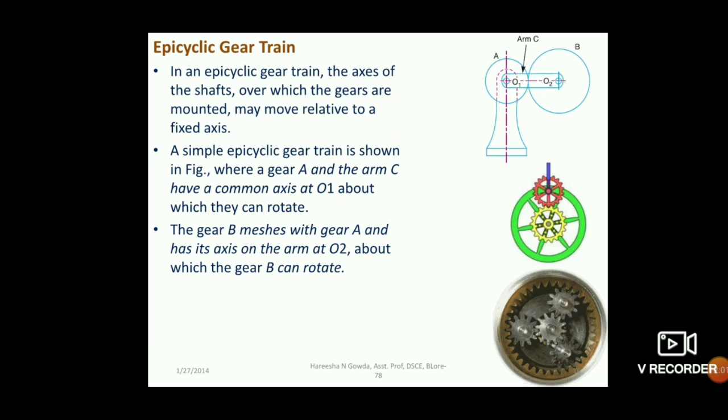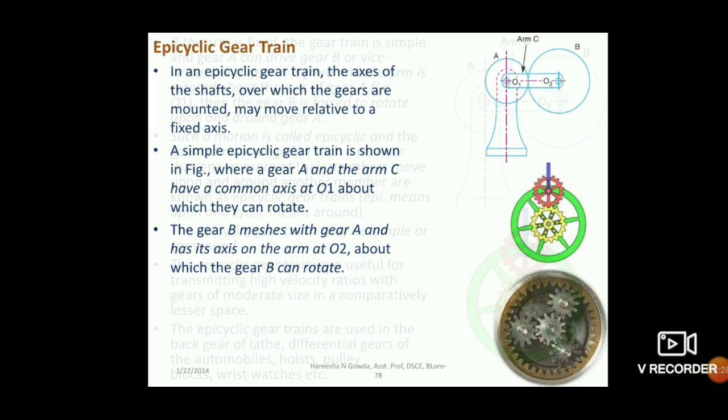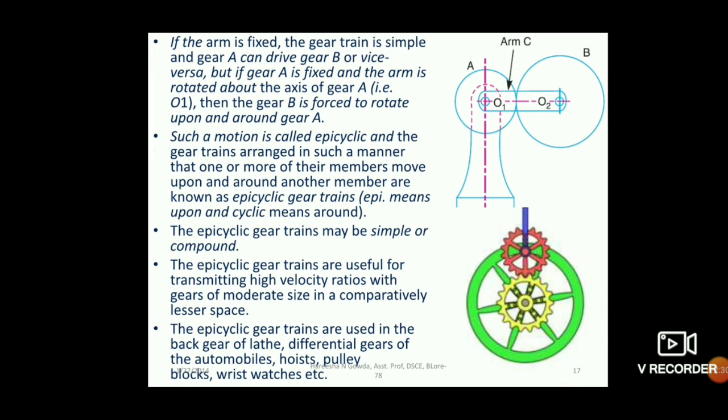That means O2 can revolve around. So what happens? Gear A can rotate, gear B can rotate as well as revolve around A, just like planets revolving around the sun. So that is why this kind of arrangement is also called a planetary gear system, or you can call it an epicyclic gear train. If you go through the theory, you can see why it is called epicyclic, just because you have the sun at the center and all the planets revolving. Just like that, you can have one gear at the center which can rotate and other gears around it which can revolve around it.